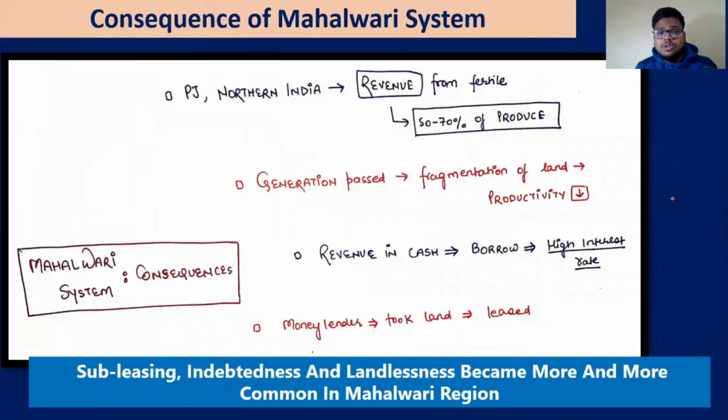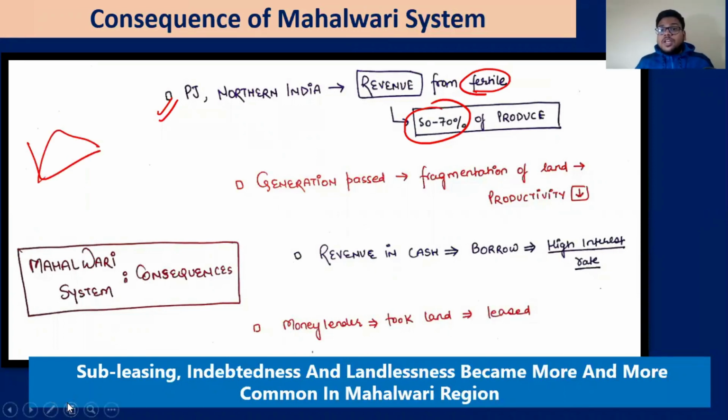Now the consequences of this Mahalwari system, as we have discussed: these are very fertile areas, so they wanted around 50 to 70% of the revenue. Whatever you're earning from that particular place, 50 to 70% you have to give. Imagine your salary is 1 lakh, and the government says 50,000 to 70,000 you have to pay as a tax, right? Laffer curve, you remember? Imagine. So that's a problem.